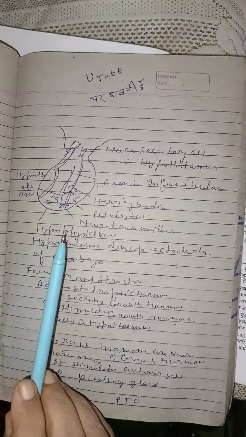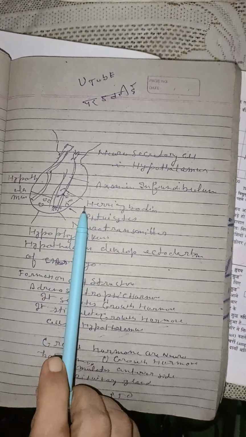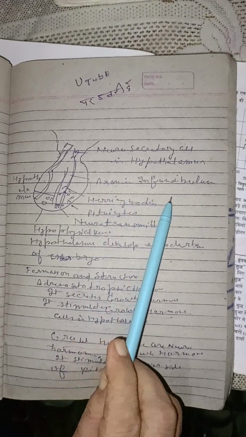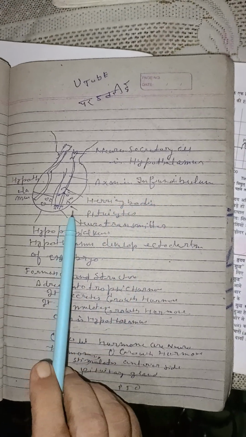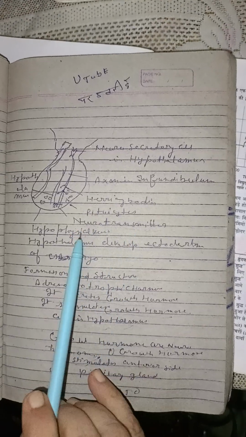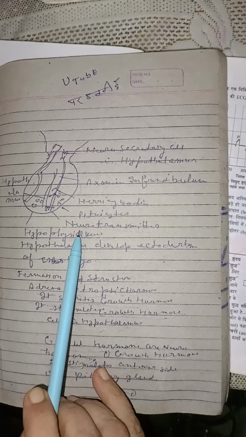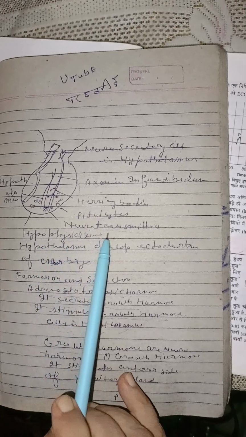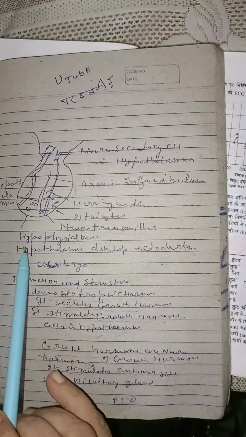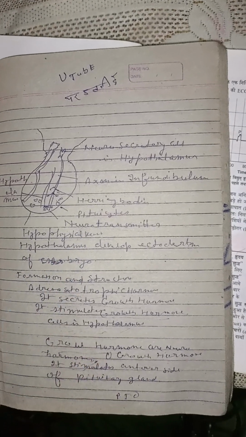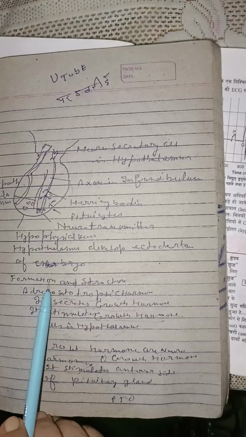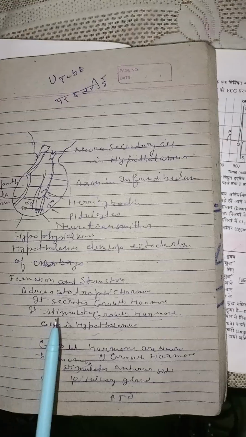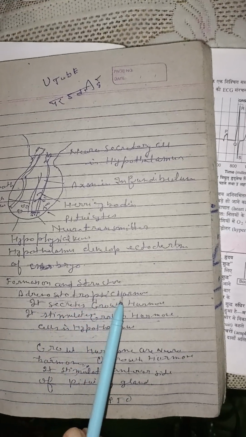First is the pituitary gland. It contains hypothalamus and axons in the infundibulum, Herring bodies, pituicytes, and it contains the neurohypophysis, hypothalamus. It contains the posterior lobe that contains trophic hormone.